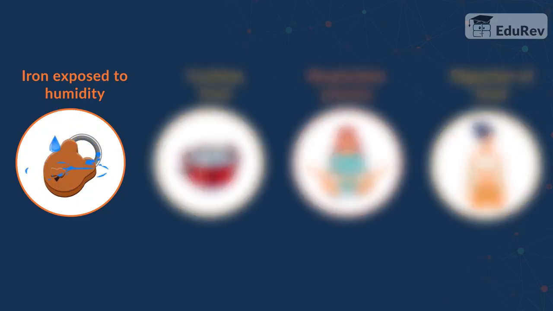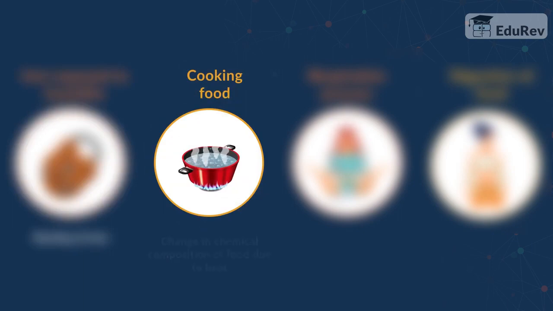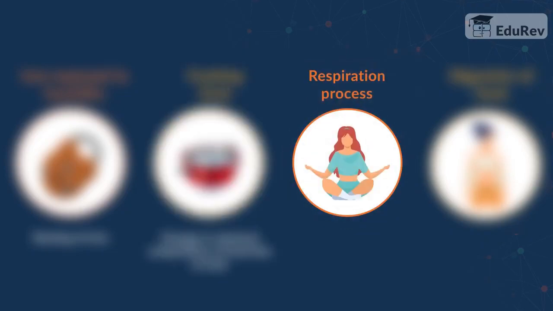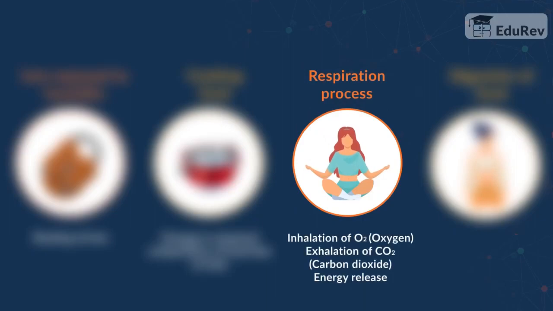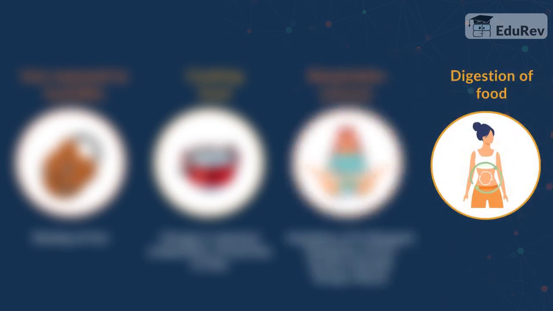When iron is exposed to humidity, it gets rusted. When we cook food, due to the heat, there is a chemical change taking place in the food, resulting in change in the chemical composition of the food. When we inhale, we take in O2 and expel CO2, and in the process, energy is produced. In case of digestion, as soon as we eat food, an enzyme in your saliva starts breaking down the food into simpler forms which can be absorbed by your body.